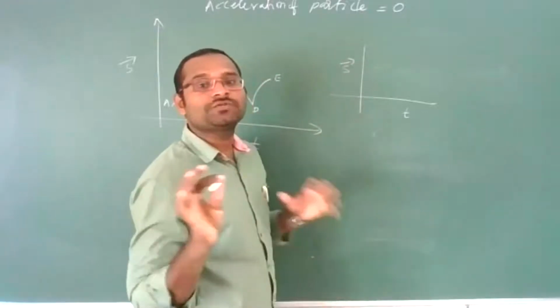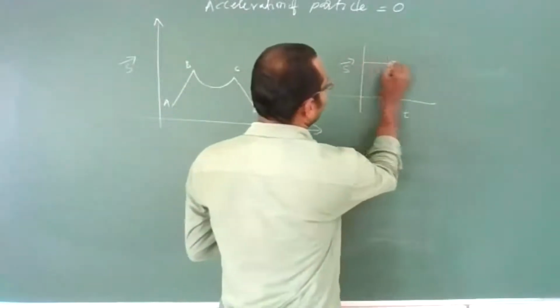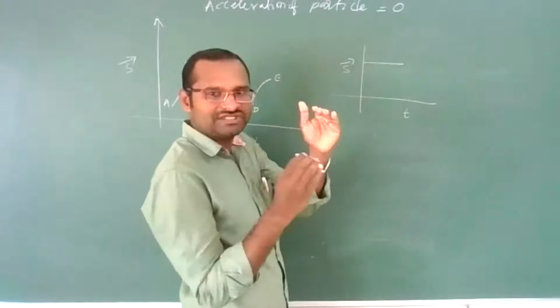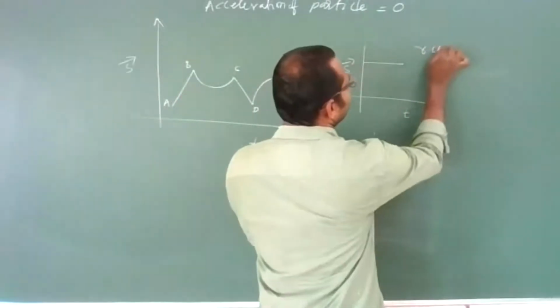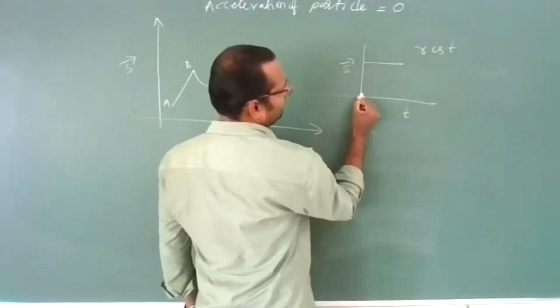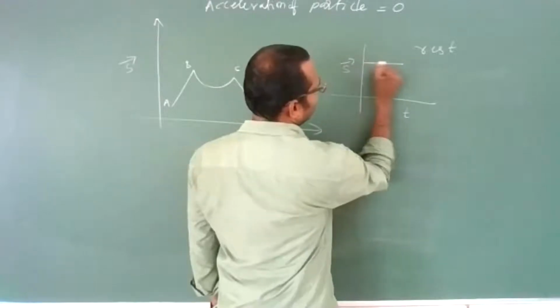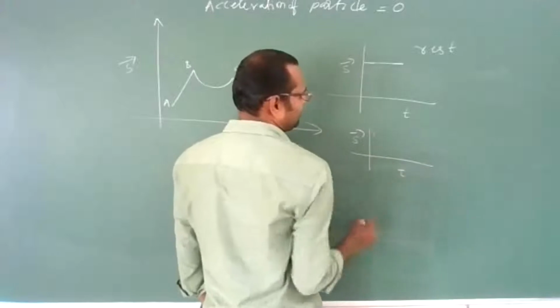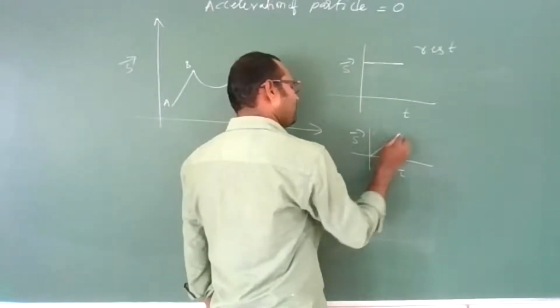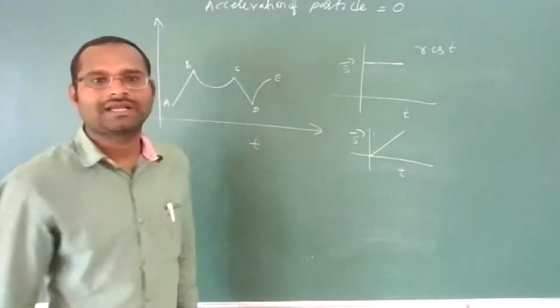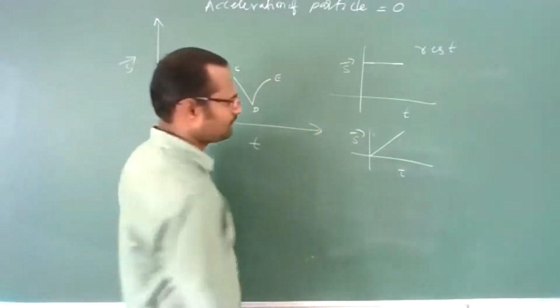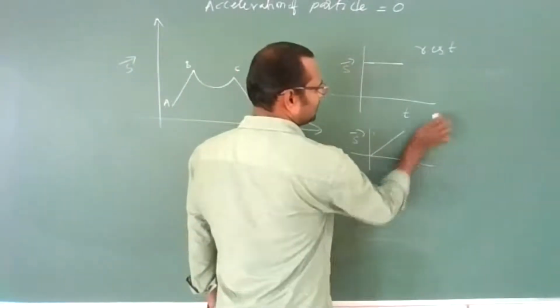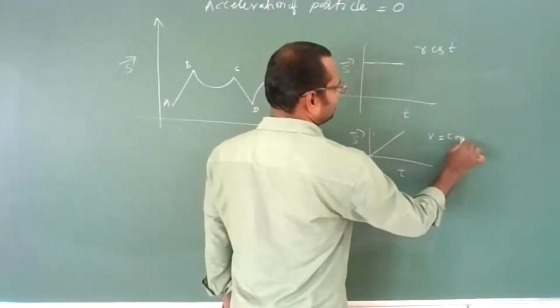For a body in rest position at one particular distance, time is changing but displacement is not changing. Displacement and time graph for uniform motion, constant velocity. This is velocity equal to constant.